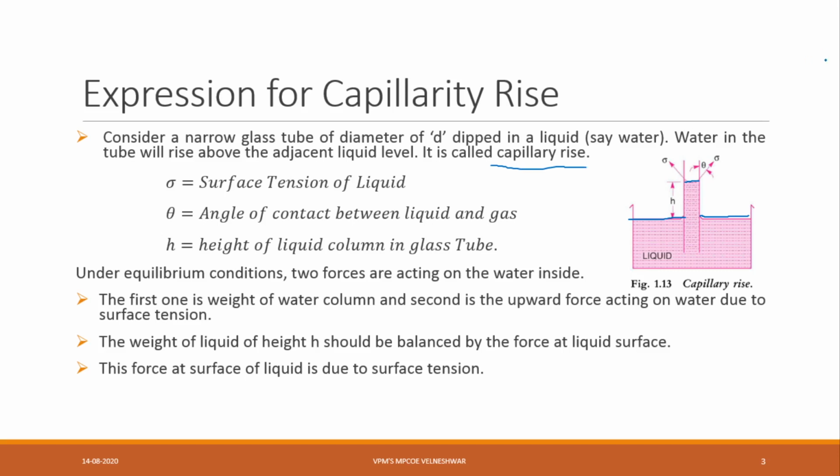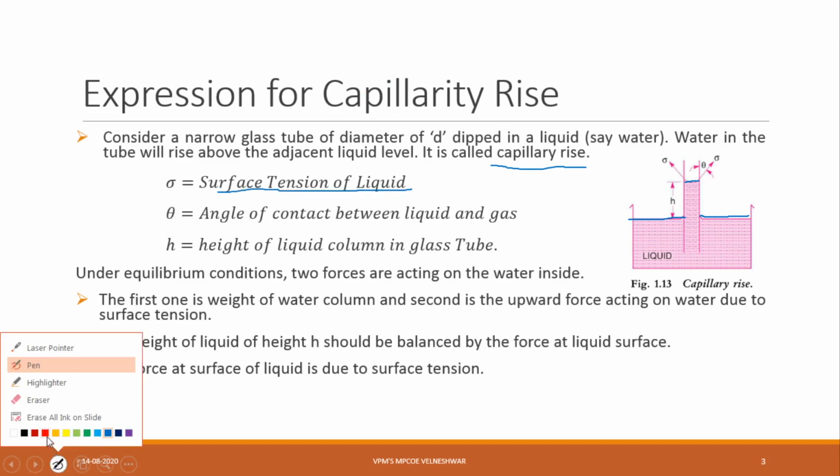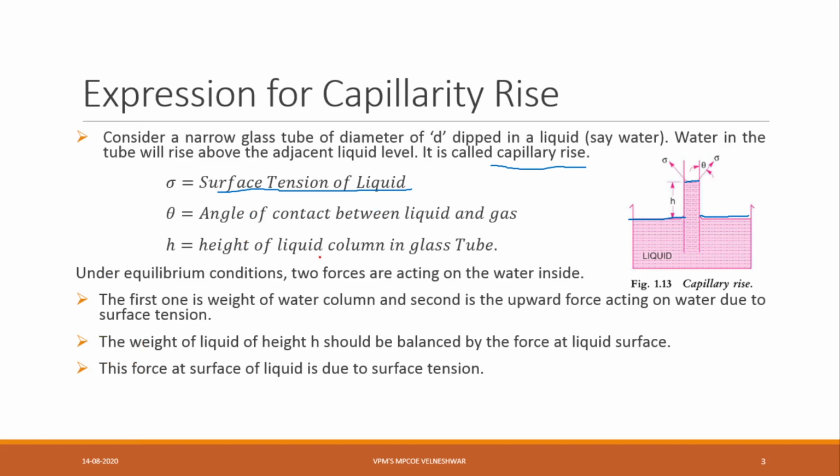Now here, what is sigma? Sigma is equal to the surface tension of the liquid, and theta is equal to the angle of contact between the liquid and gas. Whether it is gas or mercury or any other, that is nothing but theta. h is equal to the height of the liquid column in the glass tube.